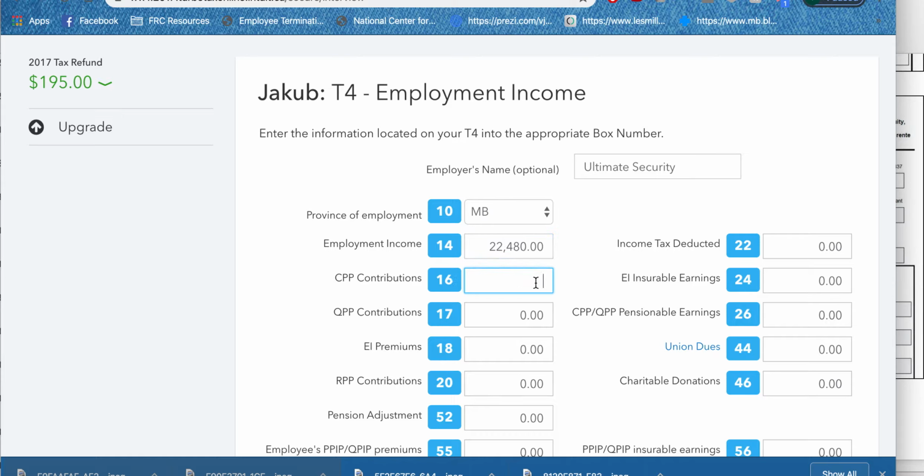So line 16, $824.70. Nothing in line 17. Line 18 is the EI premiums, $365.28. And then line 22, income tax deducted, $2,522.28. EI insurable earnings, $22,480, so all of his income. And pensionable earnings, all of his income as well.